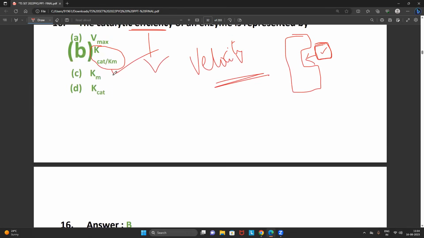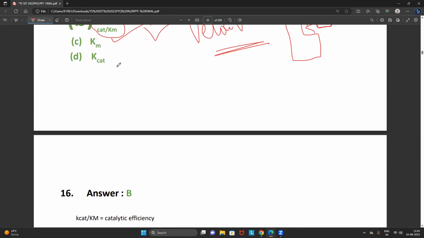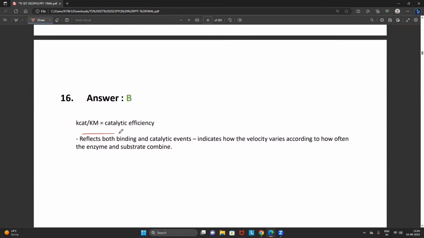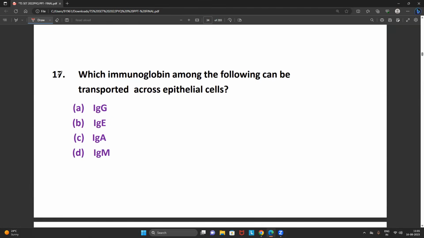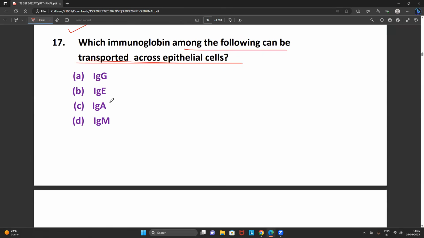In enzyme kinetics, I have explained it to all of you elaborately. It reflects both binding and catalytic events, which indicates how the velocity varies according to how often the enzyme and substrate combine. No need to confuse, very easy. Question number 17. Which immunoglobulin among the following can be transported across the epithelial cell?